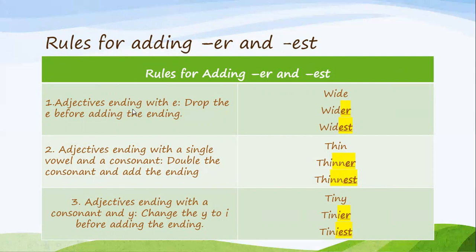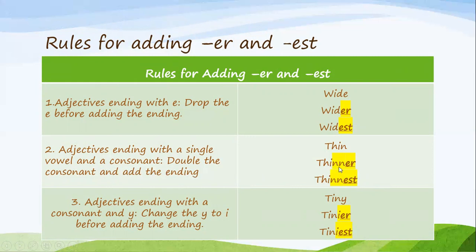So adjectives ending with E, we drop the E before adding the ending, which is ER or EST. Good. Number 2, adjectives ending with a single vowel and a consonant, you double the consonant and add the ending. Again, ER and EST. Thin, thinner, thinnest.